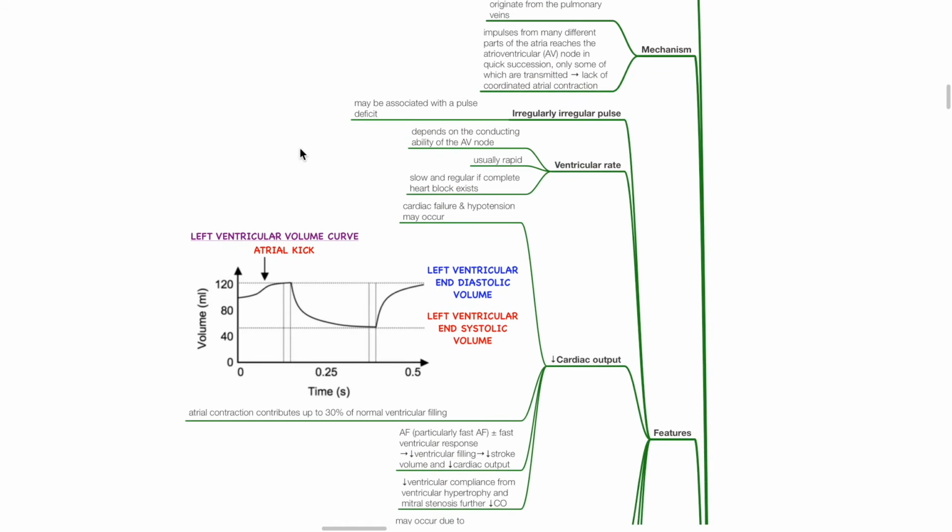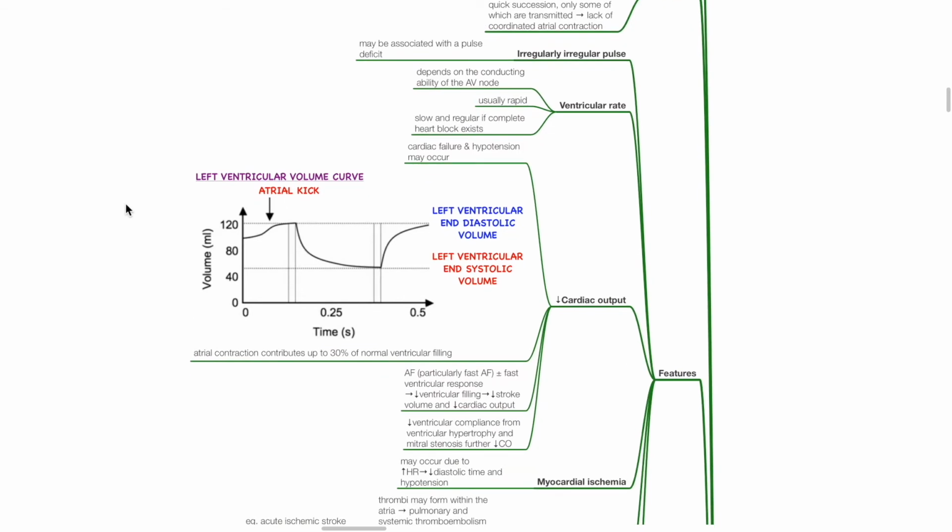Features of atrial fibrillation: irregularly irregular pulse, which may be associated with a pulse deficit. Ventricular rate depends on the conducting ability of the AV node and is usually rapid. Slow and regular ventricular rate may occur if complete heart block exists. Cardiac output may be reduced. Cardiac failure and hypotension may occur.